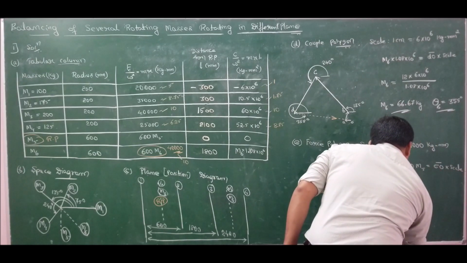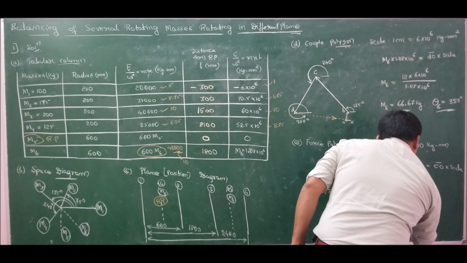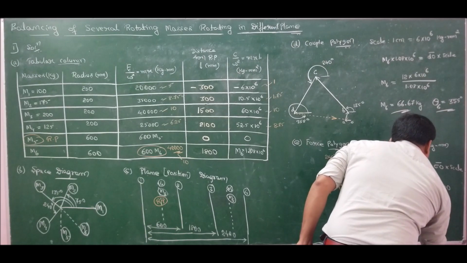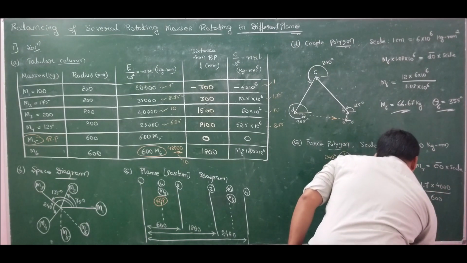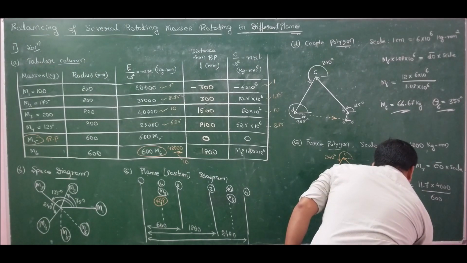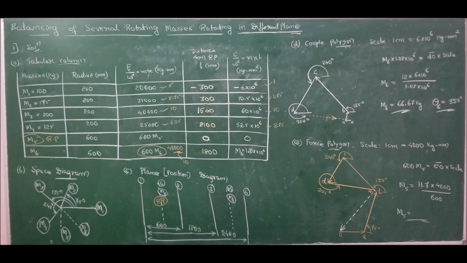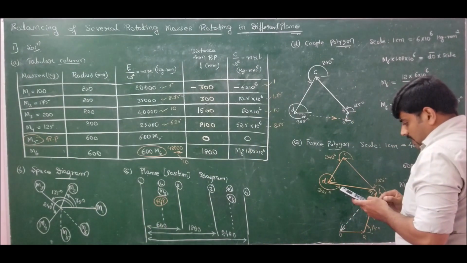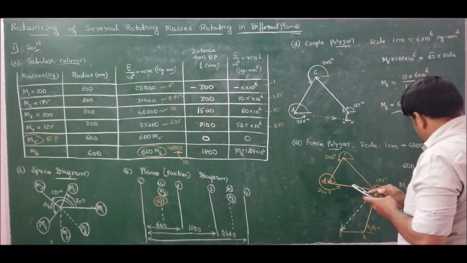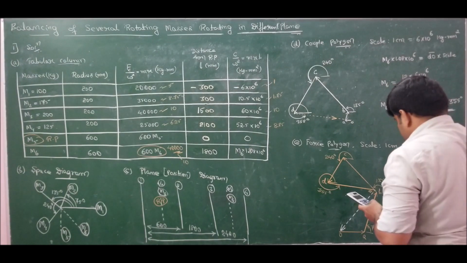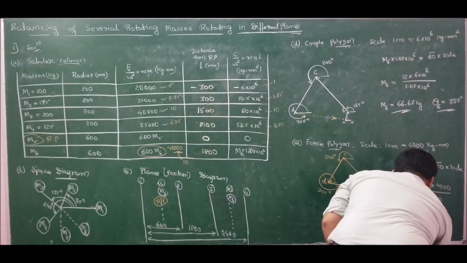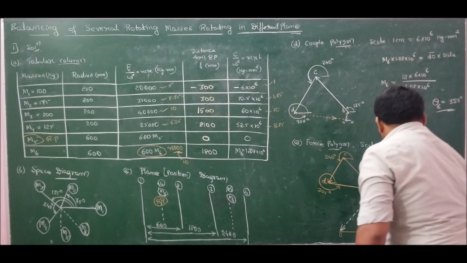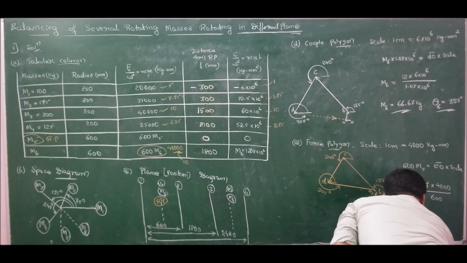So therefore mass m5 will be equal to 11.7 centimeters into scale 4000 divided by 600. Hence m5 will be 11.7 into 4000 divided by 600, which is 78 kgs. Which is 78 kg. Now coming for angle theta 5.